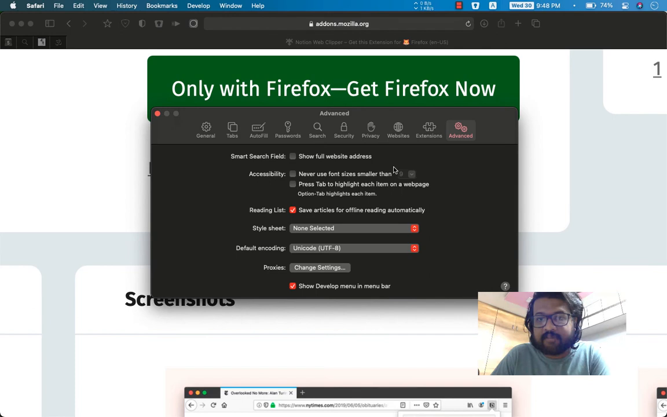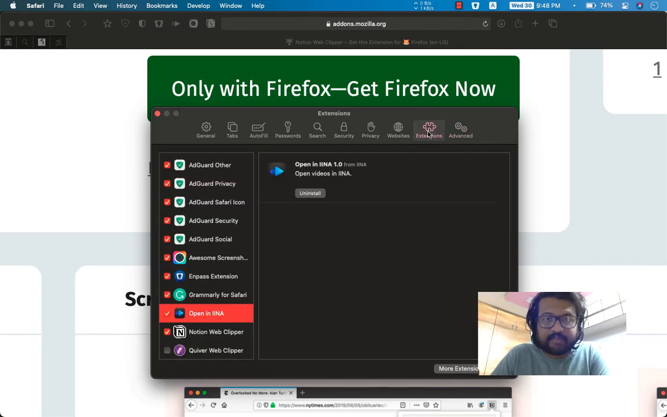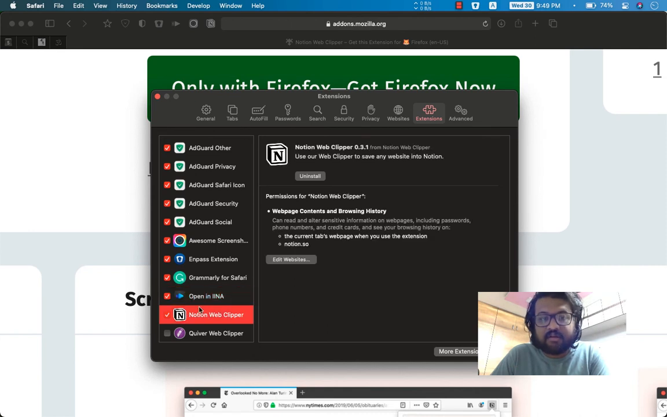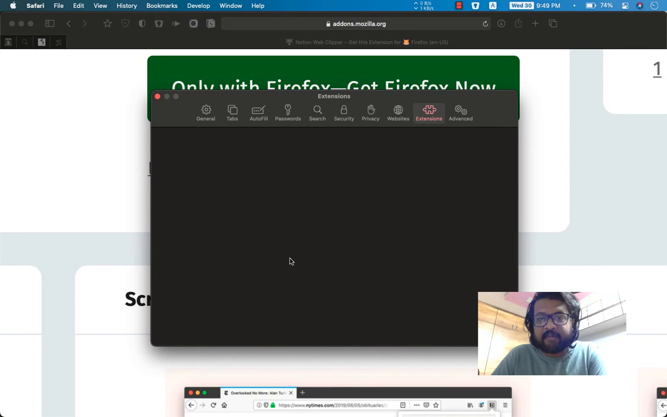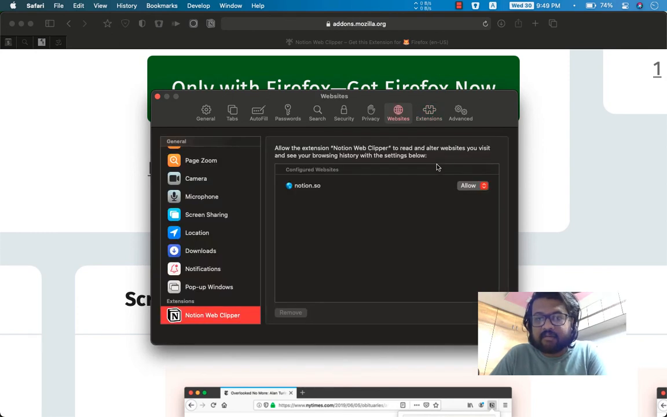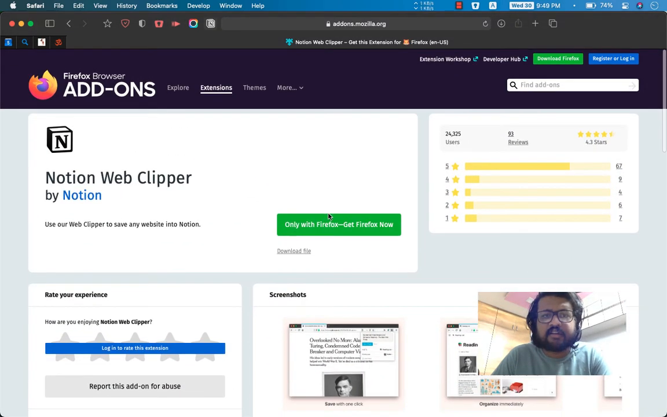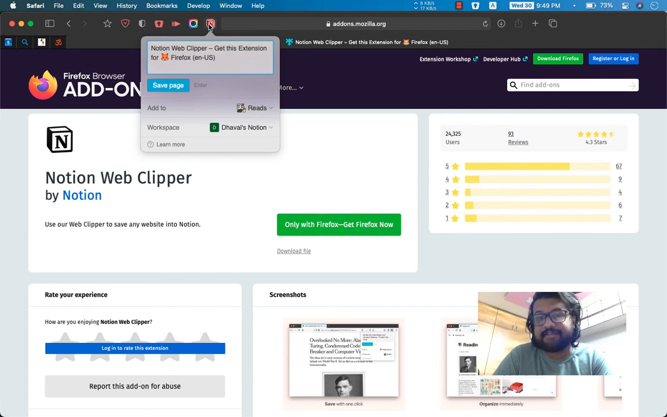It will ask us for your Mac password. Mine is very long. Yeah, and as soon as you do that, the web clipper will automatically be in there. Go to Edit Websites and click on Allow on the Notion website. So yeah, it's done. That's how you would do it. And as you can see, it eventually made its way here. So click on it. It will load and everything. I hope it works. It should work, and it did work.